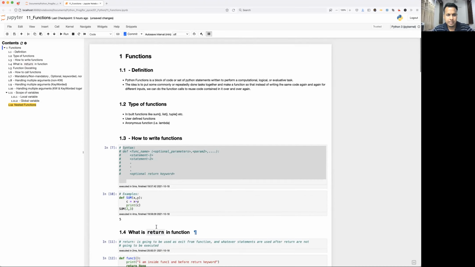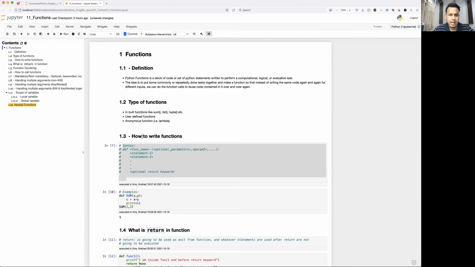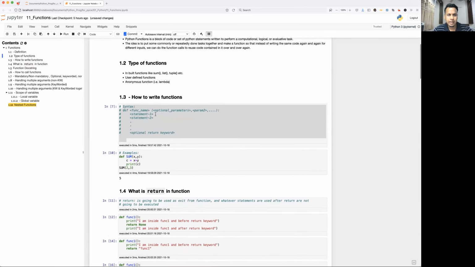So what we saw, this is all the user defined function, and inbuilt function we have already seen in previous classes, and we keep using whenever it is required, right? And next video, we are going to talk about Lambda function in detail. Okay, what it is, how to use it.